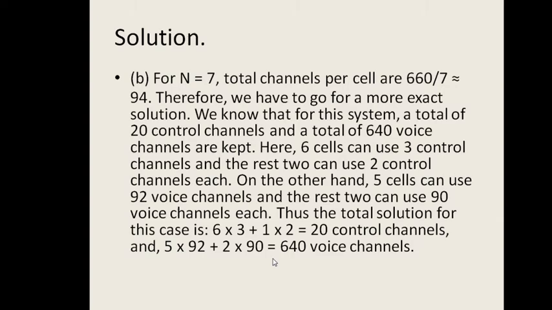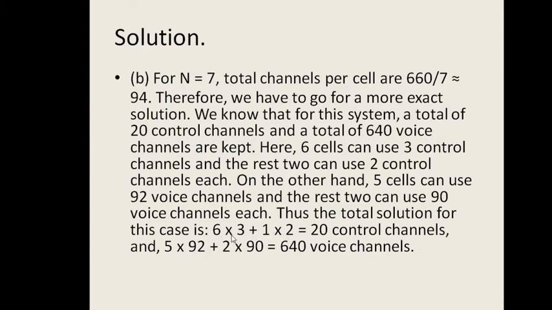On the other hand, 5 cells can use 92 voice channels and the remaining 2 cells can use 90 voice channels each. This distribution depends upon your own choice, meaning how to distribute the channels to each cell. So the total solution in this case is 6 into 3 plus 1 into 2.